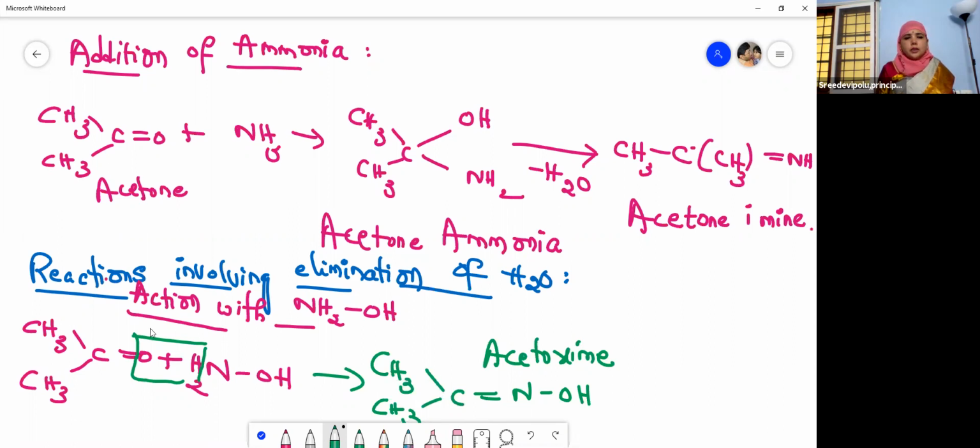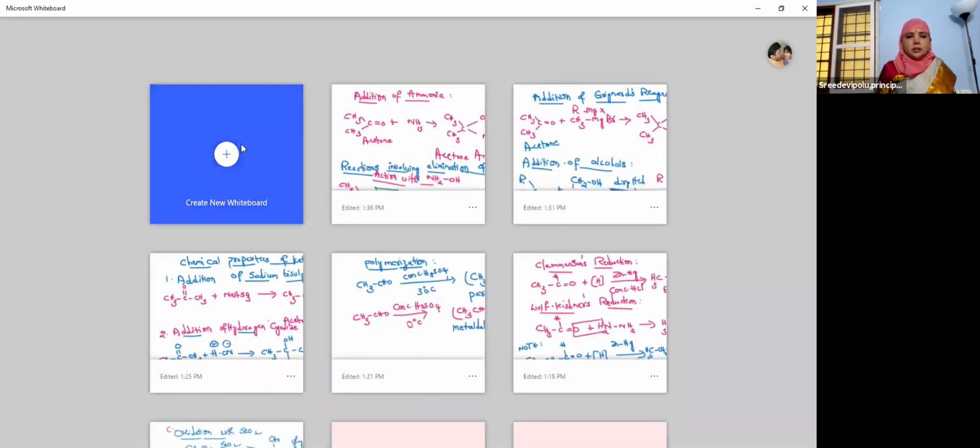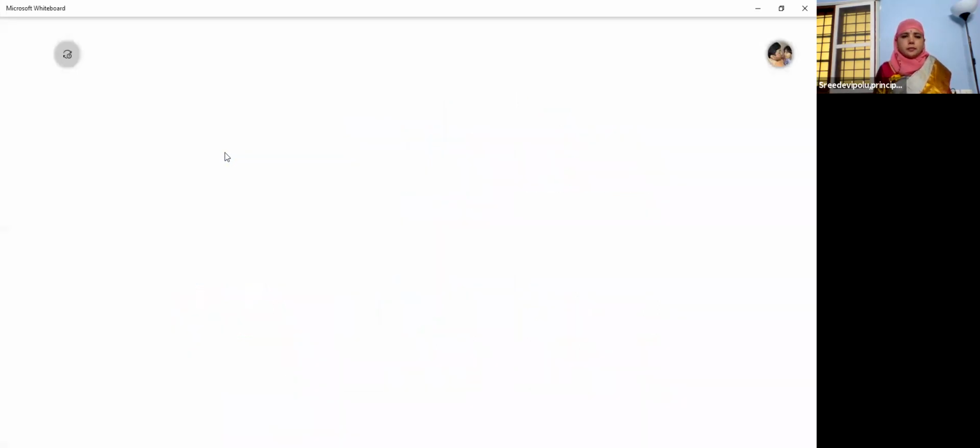When acetone reacts with hydroxylamine, it forms acetoxime. If it is an aldehyde, aldoxime. Very simple. Now let us move to the next reactions. Let us see this.